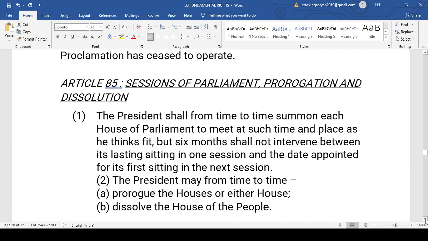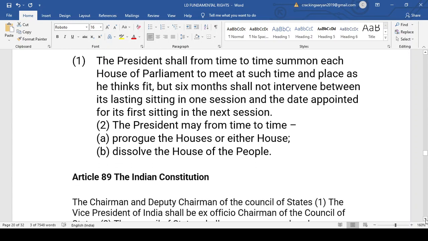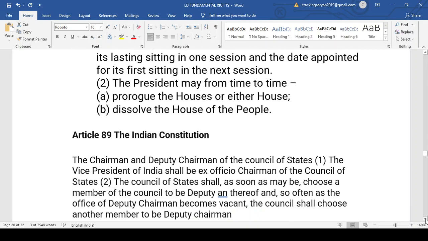For example, once the general election is over, say the 2019 general election, the President will call the two Houses of Parliament to start working. He can prorogue either House. He can dissolve the House of the People, because the Rajya Sabha is a permanent house and cannot be dissolved, but the Lok Sabha can be dissolved.